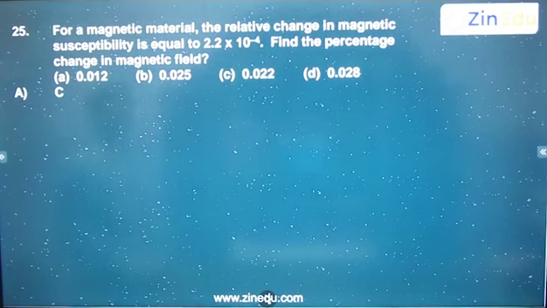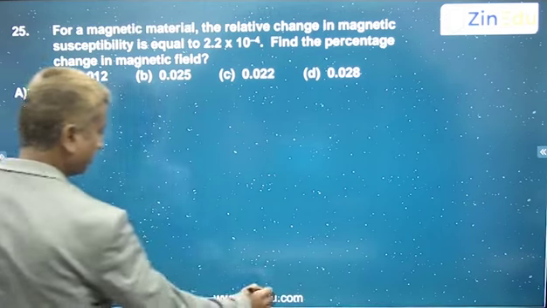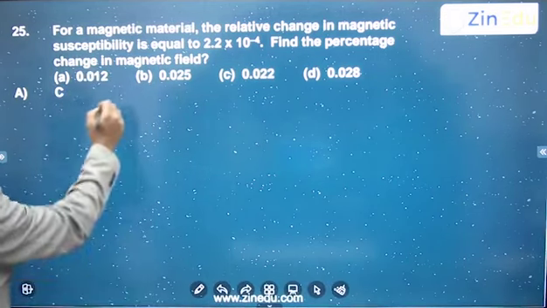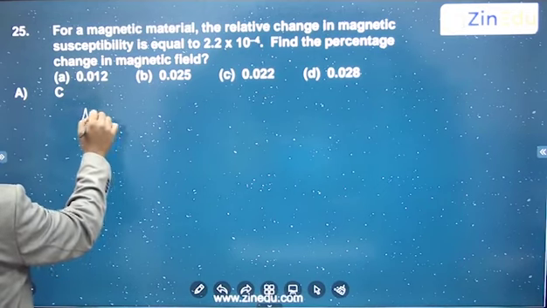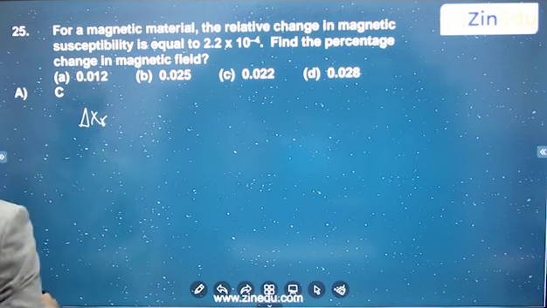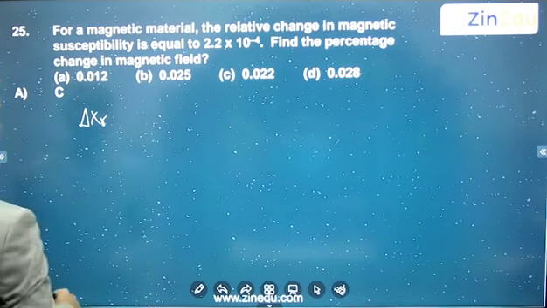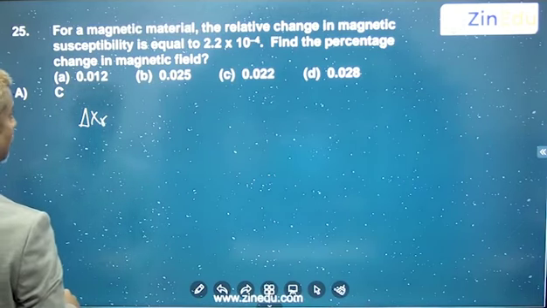For a magnetic material, the relative change in magnetic susceptibility is equal to 2.2 into 10 power minus 4. Find the percentage change in the magnetic field. So they are asking relative change in the magnetic susceptibility. So change in magnetic susceptibility, delta chi, relative change, no?